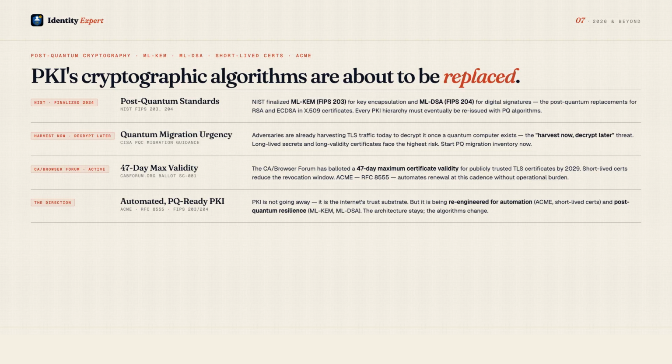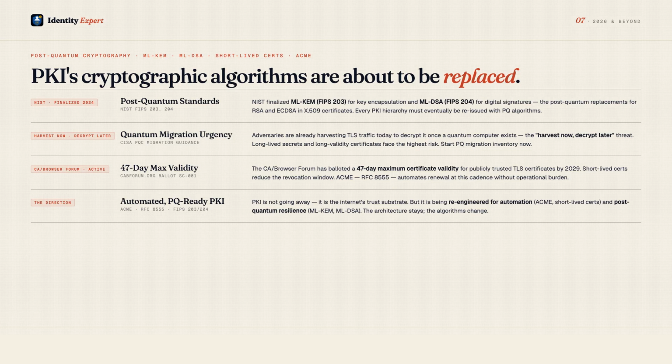ML-KEM, Module Lattice Key Encapsulation Mechanism, for key exchange, and ML-DSA, Module Lattice Digital Signature Algorithm, for digital signatures. These are the algorithms that will replace RSA and ECDSA in X509 certificates. The migration is complex. Every certificate in every PKI hierarchy must be reissued with post-quantum algorithms, and every relying party must support the new algorithms before the old ones can be retired.